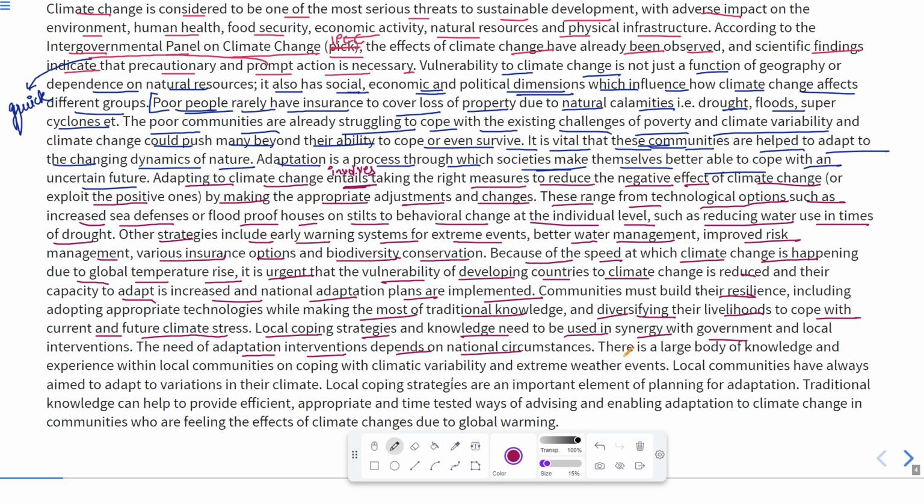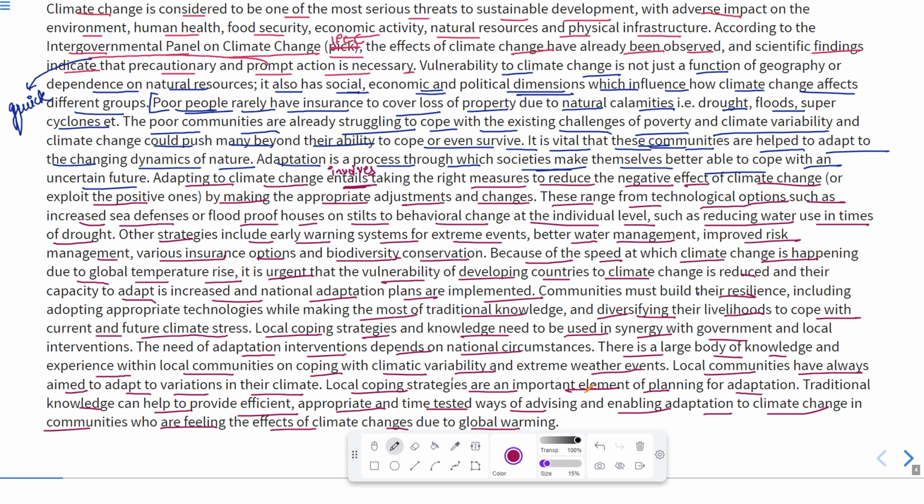to the public. There is a large body of knowledge and experience within local communities on coping with climatic variability and extreme weather events. Local communities have always aimed to adapt to variations in their climate. Local coping strategies are an important element of planning for adaptation. Traditional knowledge can help to provide efficient, appropriate, and time-tested ways of advising and enabling adaptation to climate change in communities who are feeling the effects of climate change due to global warming.